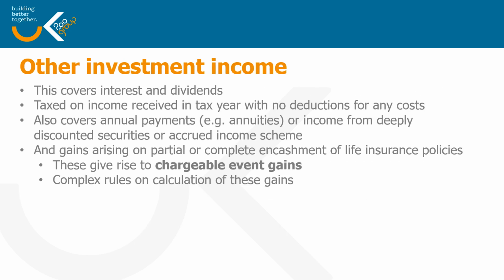Other investment income covers things like interest and dividends. You are taxed on the income received in the tax year with no deduction for any costs. It also covers things like annuities, income from deeply discounted securities or the accrued income scheme, which are certain types of investment products, and also covers chargeable event gains on partial or complete encashment of life insurance policies.